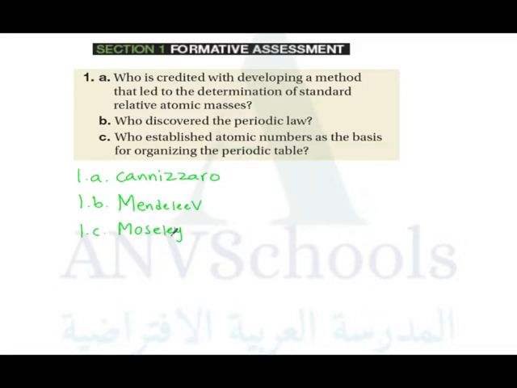So atomic number is selected. With this, the periodic table uses atomic number. The definition of periodicity according to Mendeleev is based on atomic mass, but this one is atomic number.